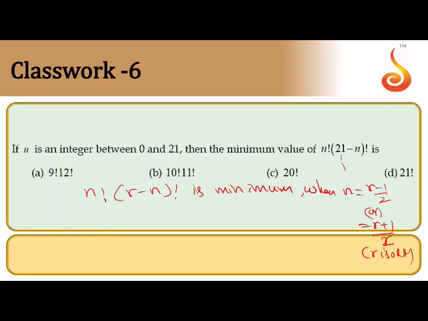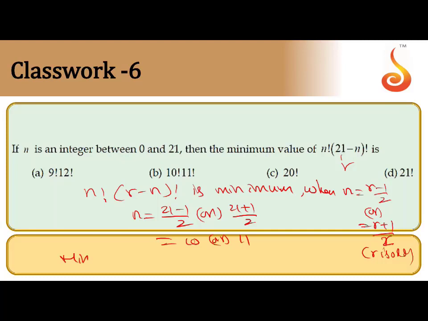Here r is what? 21. So you can use any one formula. You can take n equal to (21 minus 1) by 2 or (21 plus 1) by 2. That gives the same answer: 10 or 11. You can substitute n equal to 10 or 11, and in that we will get the minimum value.